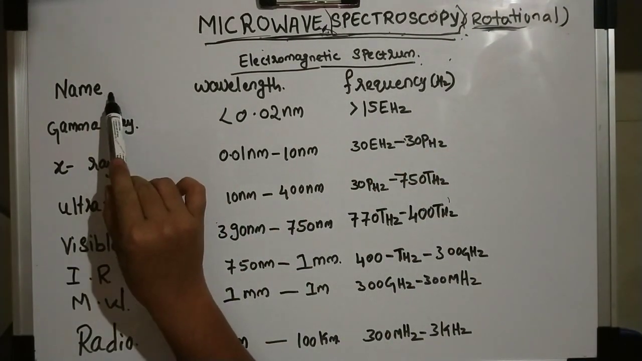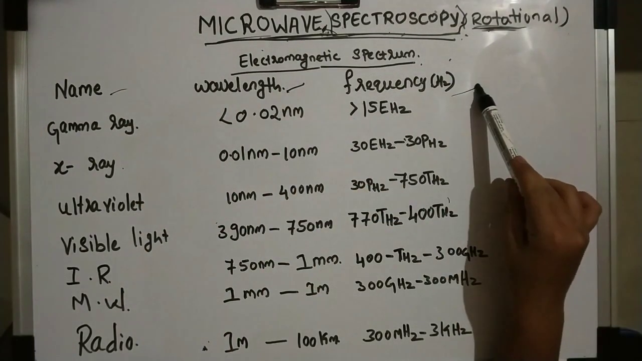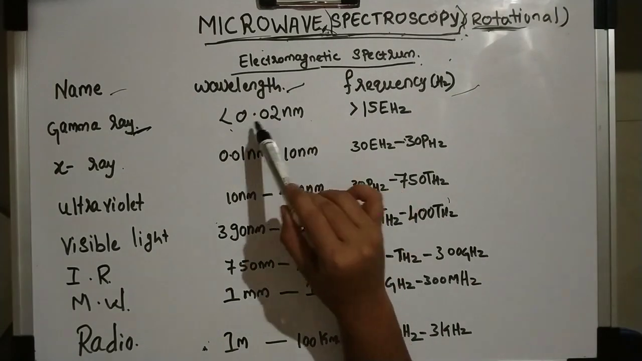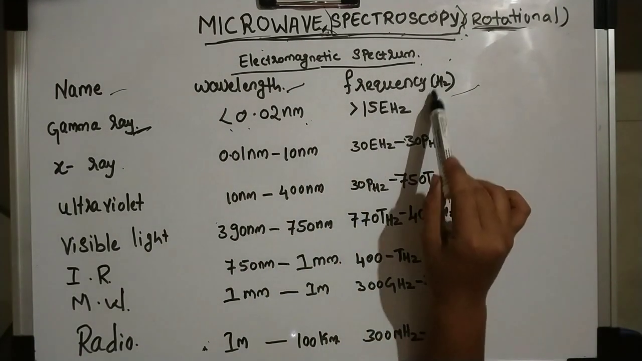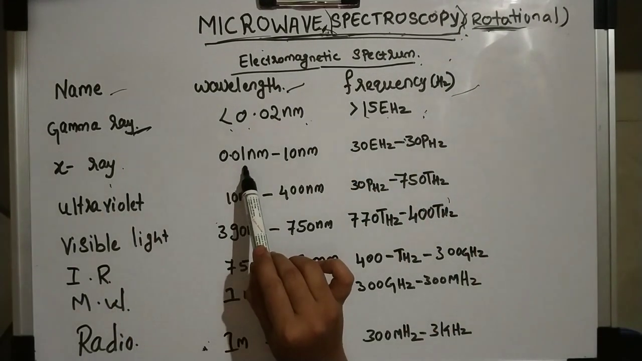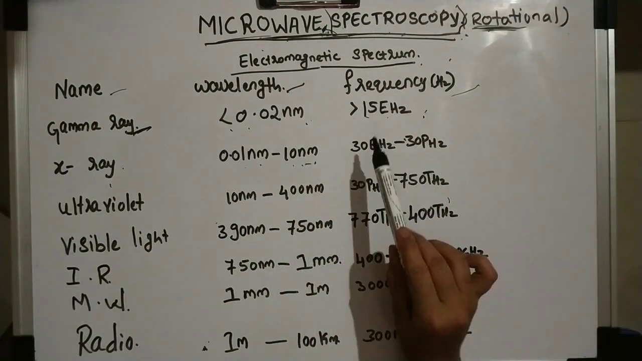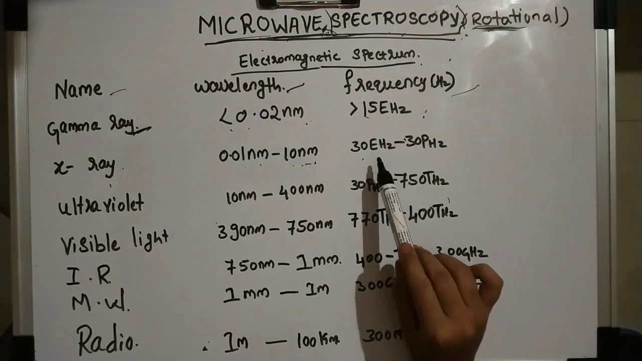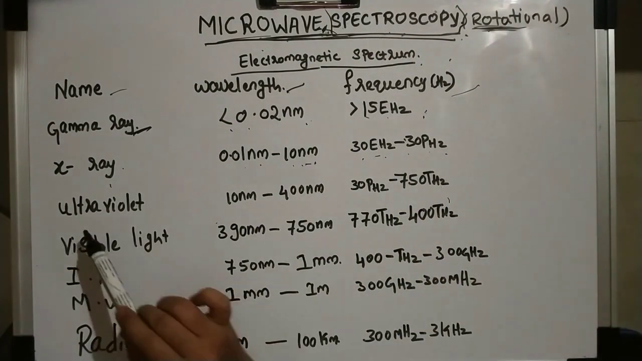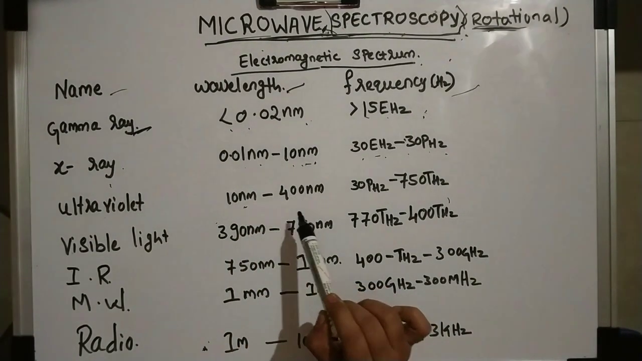We have the name of the spectrum in terms of wavelength and frequency. First one is gamma ray. Its wavelength is less than 0.01 nanometer, and in terms of frequency, more than 30 exahertz. X-ray is 0.01 nanometer to 10 nanometer, and frequency is 30 exahertz to 30 petahertz, and ultraviolet is 10 nanometer to 400 nanometer.